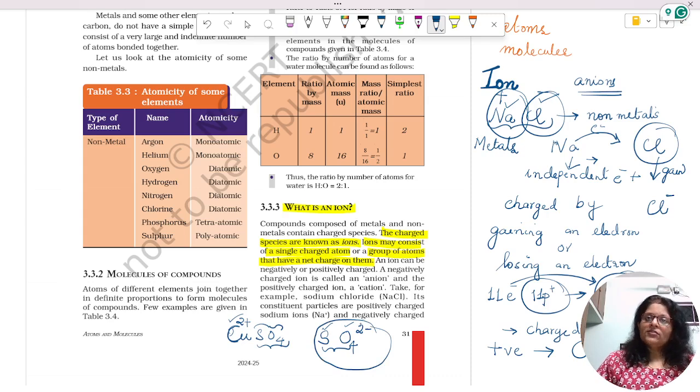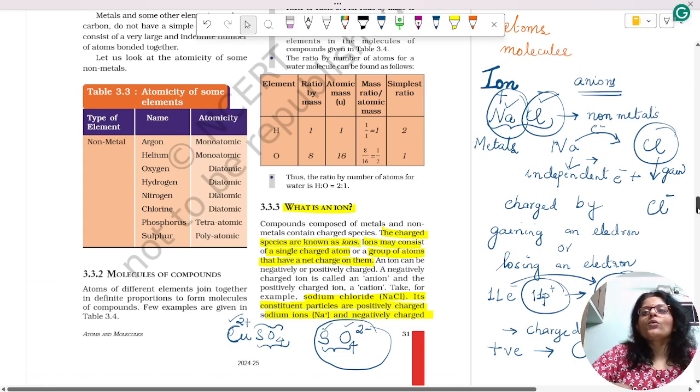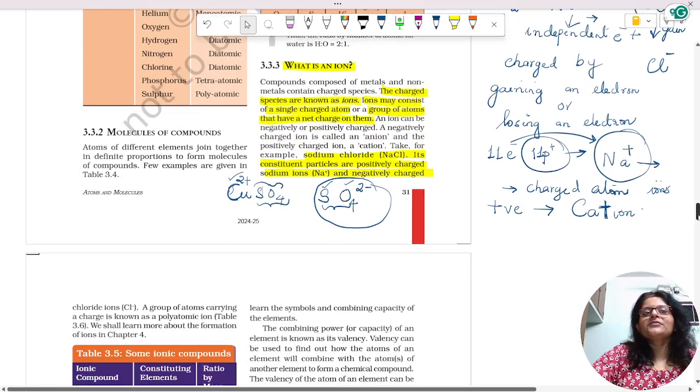So we have also studied that ions can be positively charged. If an atom gives out its electrons, then we get a positively charged ion, and a negatively charged ion is called an anion. A positive charge ion is called a cation. The example of sodium chloride is given here. In the sodium chloride compound, the constituent particles are the positively charged sodium ion and the negatively charged chloride ion.